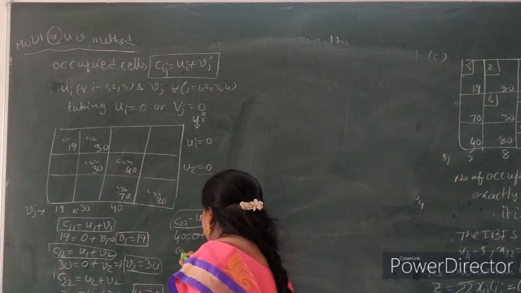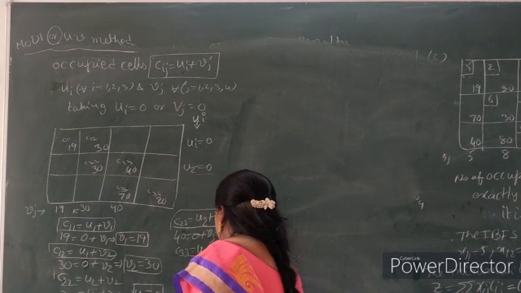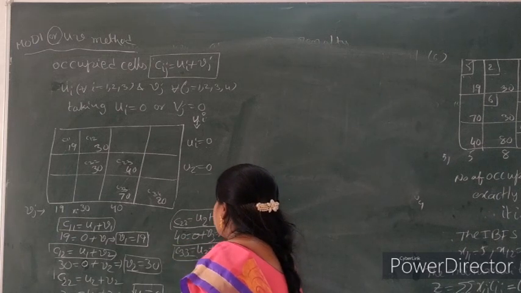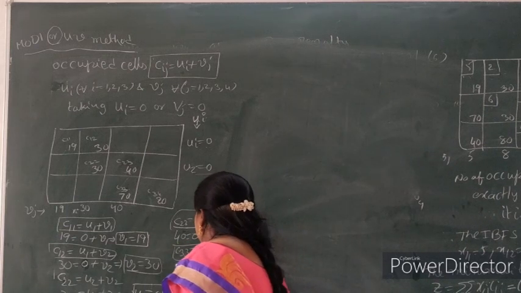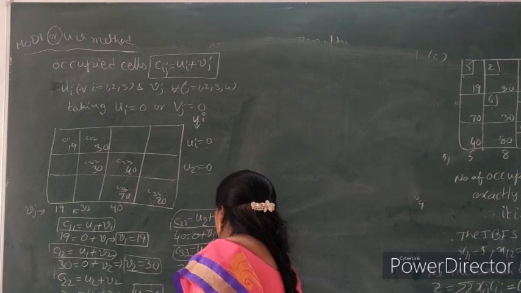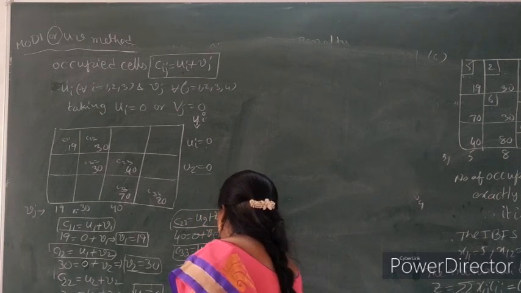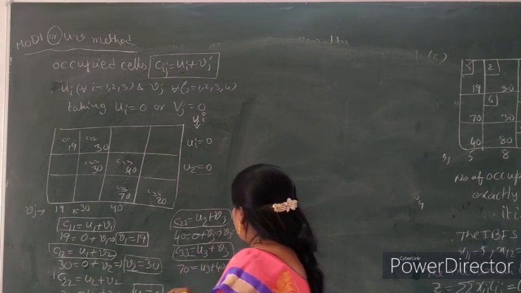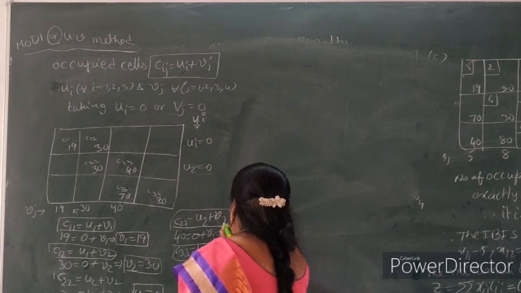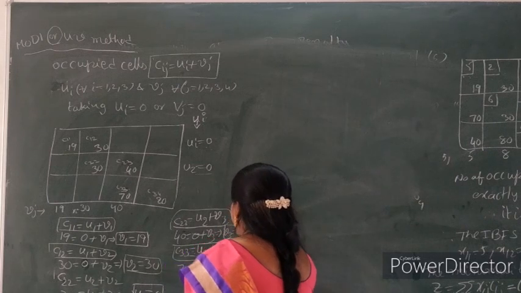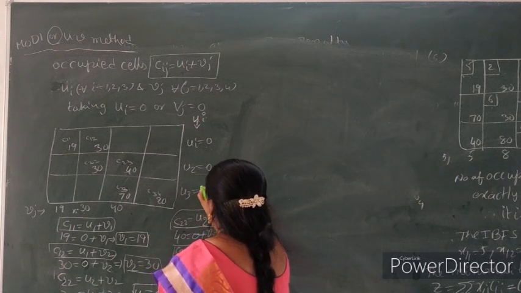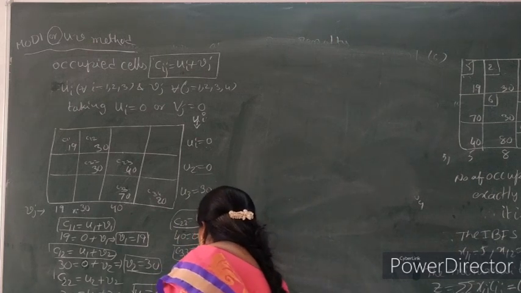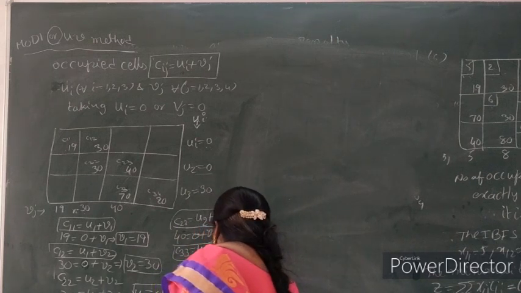Now C33 equal to U3 plus V3. So C33 value 70 equal to U3 plus V3 value 40. Now U3 equal to 30. Now we find out C34, U3 plus V4.